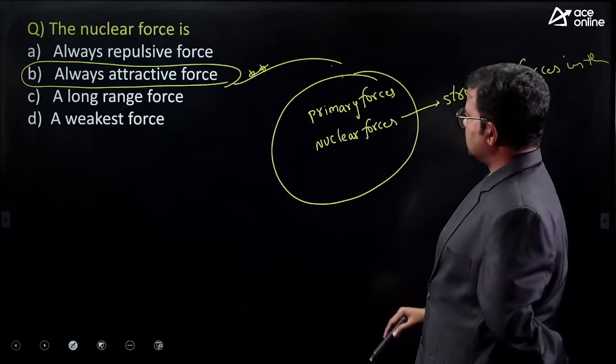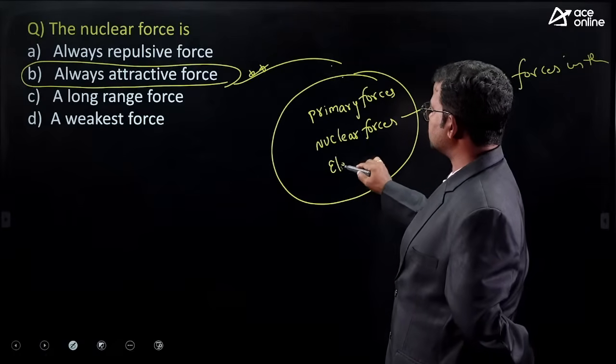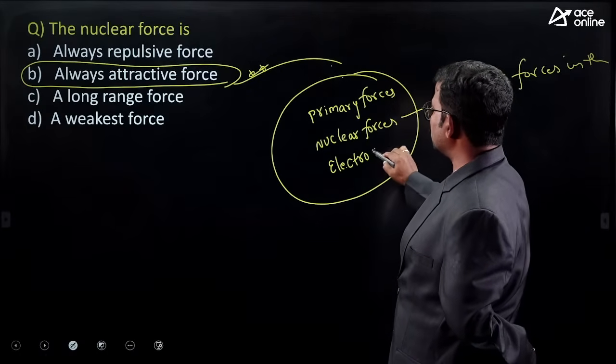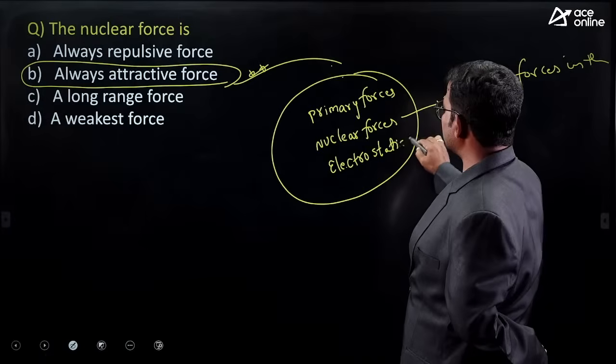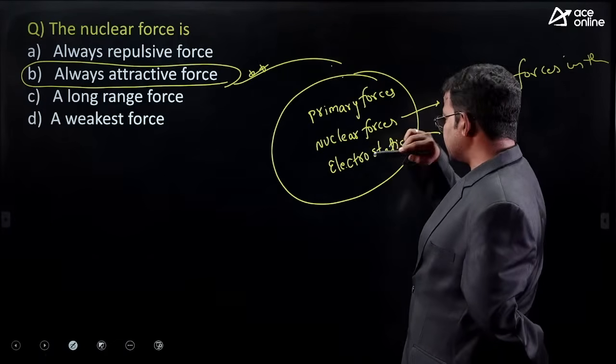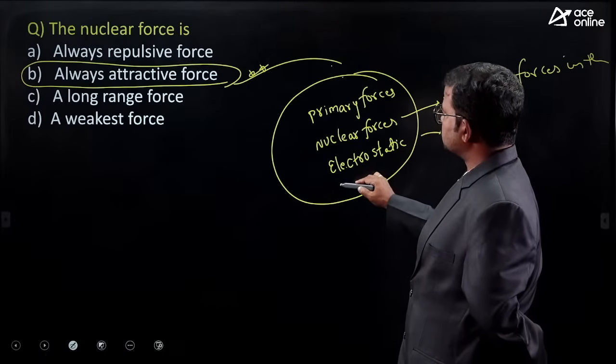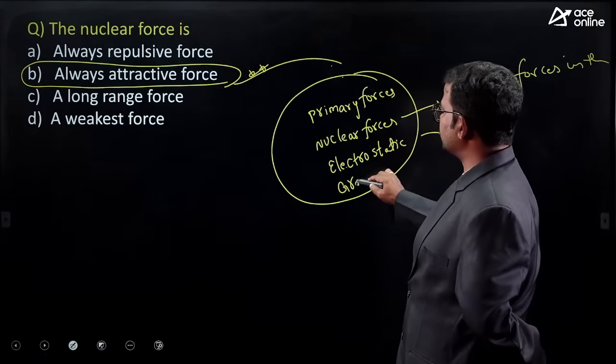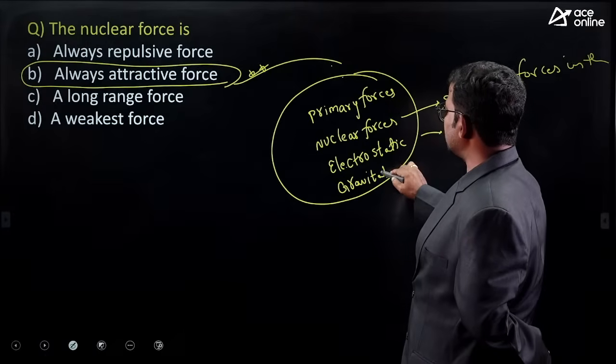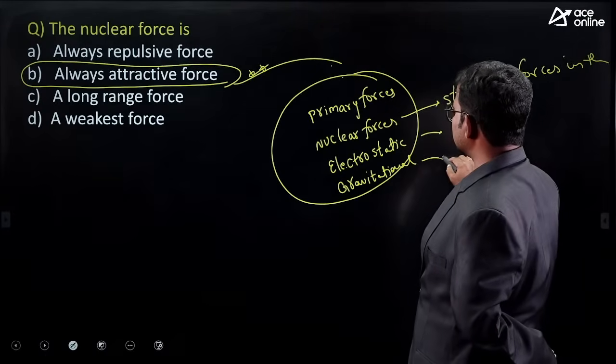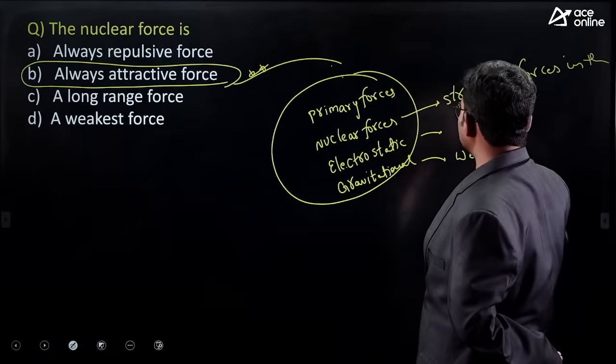Next, electrostatic forces. Next, gravitational forces. These are the weakest forces in the universe.